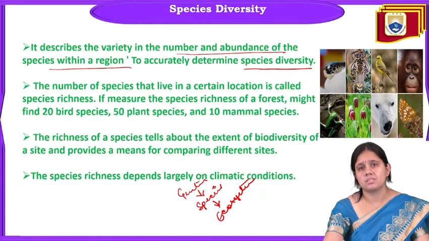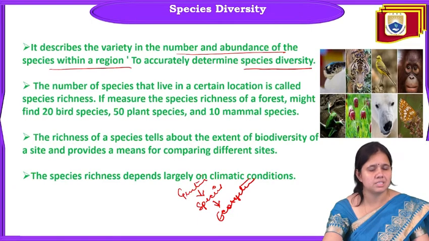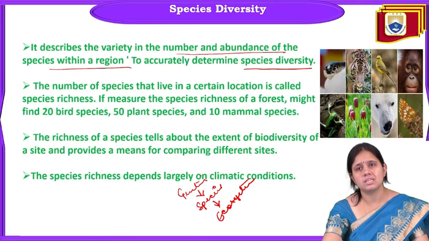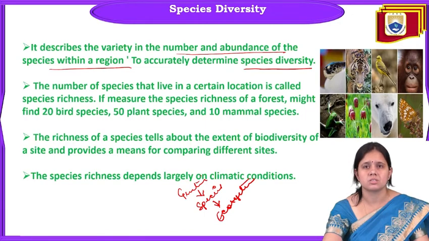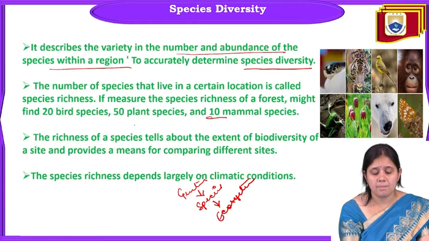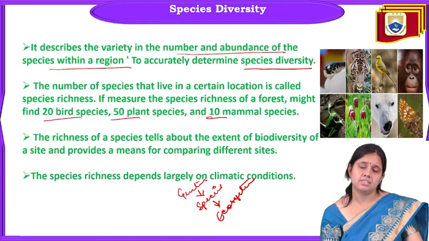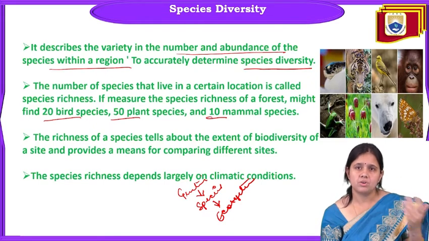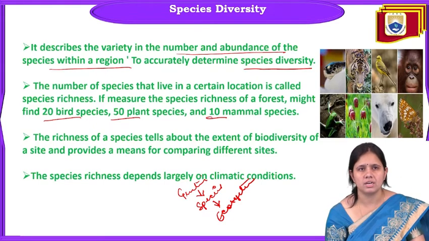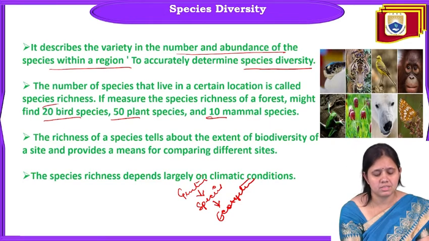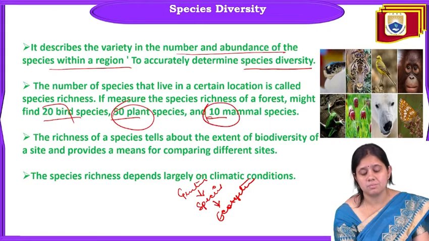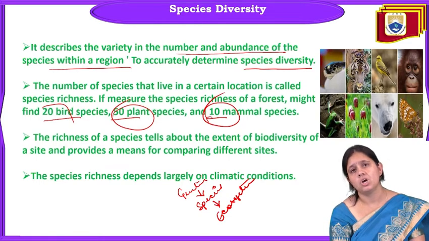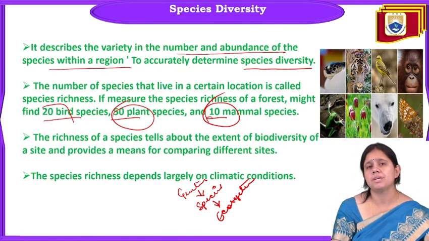And the number of species that live in a certain location is called species richness. Now, many species living in a single location, that is called species richness. So if we measure the species richness of a forest, of a jungle, we find that 20 bird species, 50 plant species, and 10 mammal species are there. So this is an example of species diversity, like diversity on the basis of species. So for a forest location, for a jungle, that is the diversity on the basis of species for a particular ecosystem.